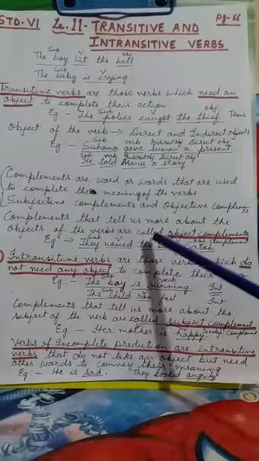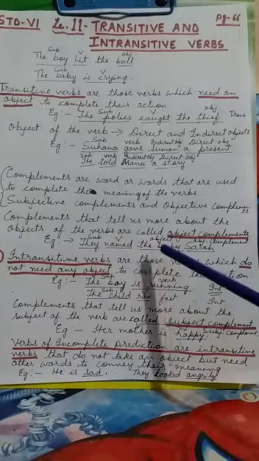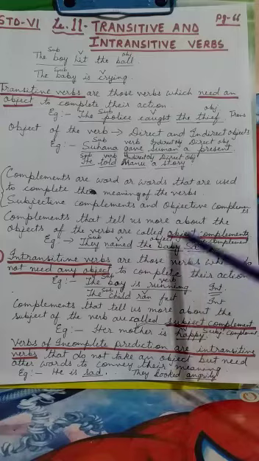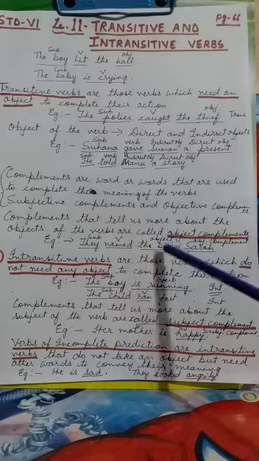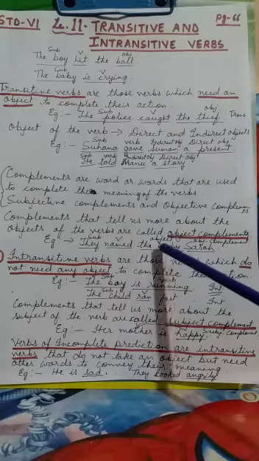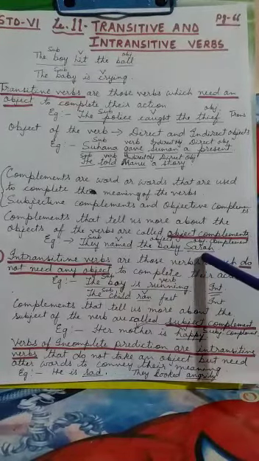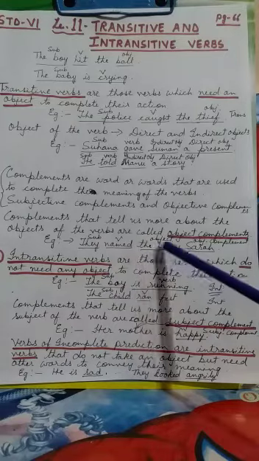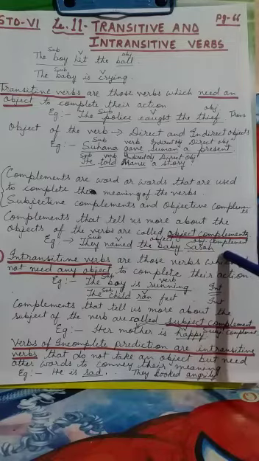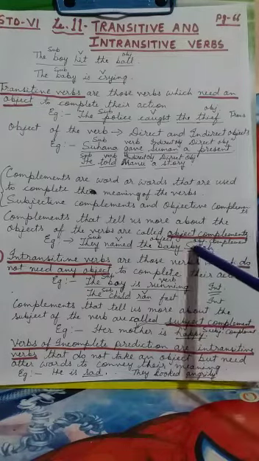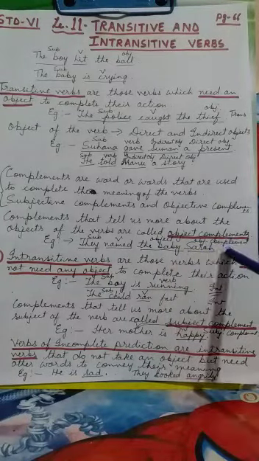Why have I written this object complement under this? Because an object complement means a word or words added to complete the meaning, and it tells you more about the object. Then it is known as an object complement. Like they named the baby Sarah. They named the baby. Here the baby is the object. The baby is named Sarah. So Sarah is the object complement, because Sarah tells us more about the baby, that is, the baby's name is Sarah. So here this is an object complement.